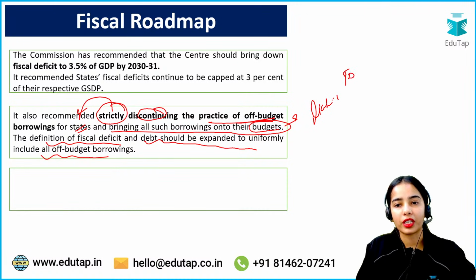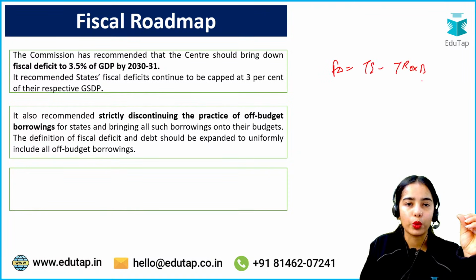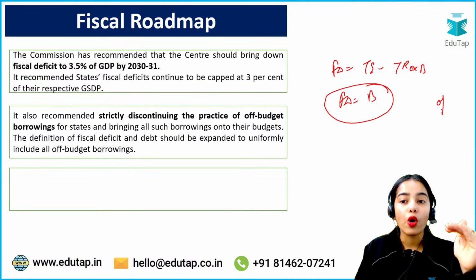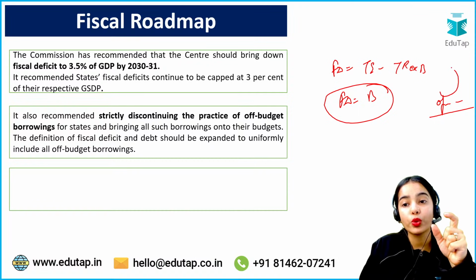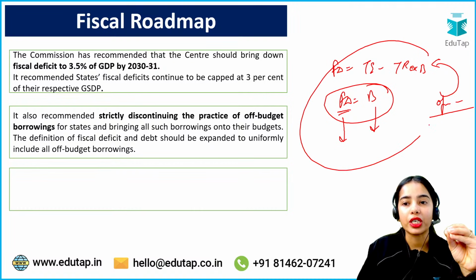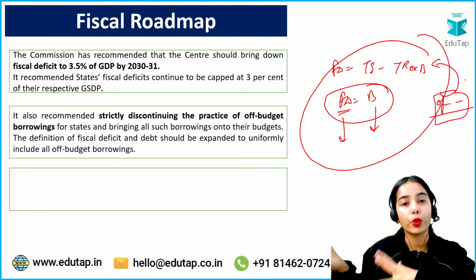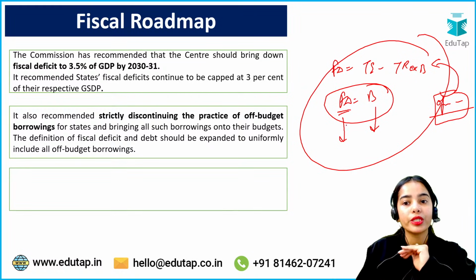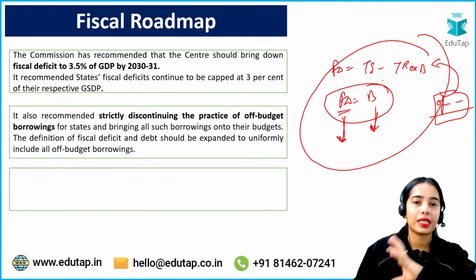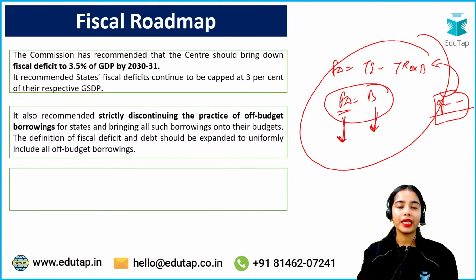So fiscal deficit is what? Fiscal deficit is total expenditure minus total receipts excluding borrowing. So fiscal deficit shows the borrowing requirement of the government. Now if off-budget borrowings are happening that are not shown here, that means fiscal deficit will be shown less, because the borrowing requirement in the budget is shown less. And off-budget borrowings, that is hidden borrowings, are happening. So that shows that, okay, fiscal deficit is healthy for the state, the borrowings are healthy for the states. Later on the stress can come, the fiscal stress can come. Okay, so there are some states that are trying to hide their borrowings.